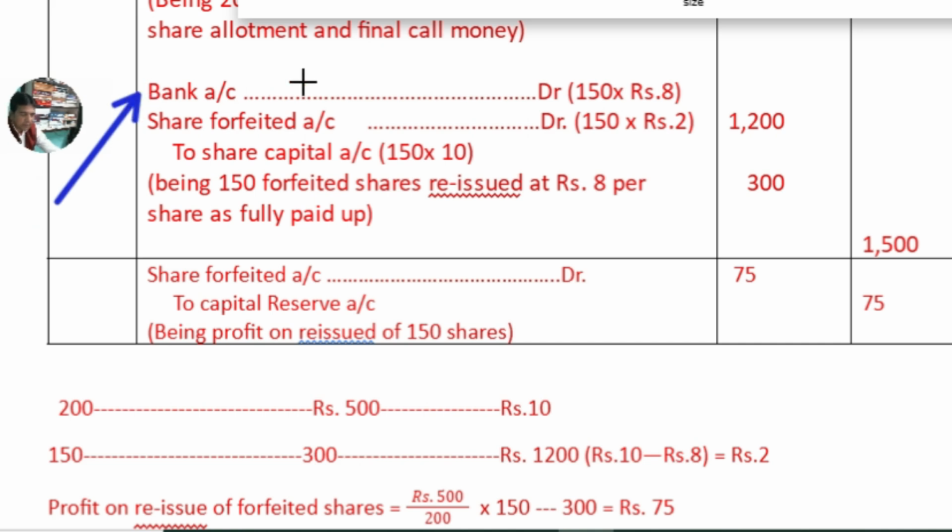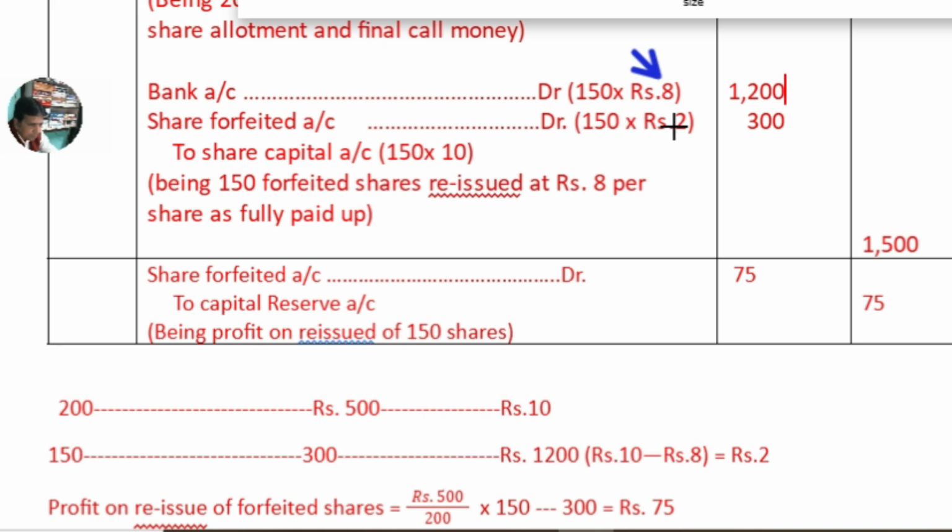Reissue means getting money from new share. So Mr. D purchased only 150 shares, or the company issued only 150 shares, at 8 rupees, as given in the question. So 150 into 8, 150 number of shares, and the company sold these shares at rupees 8 per share as fully paid up, 1,200.